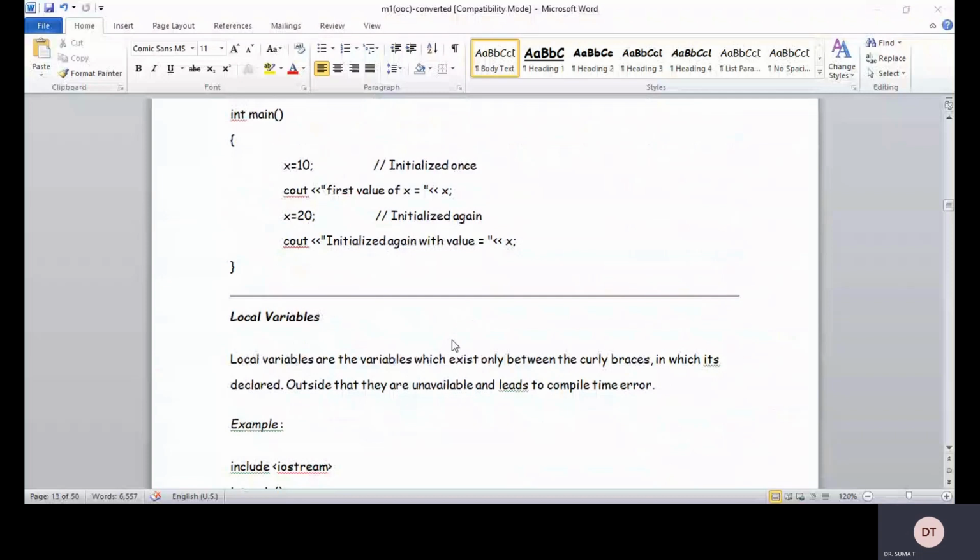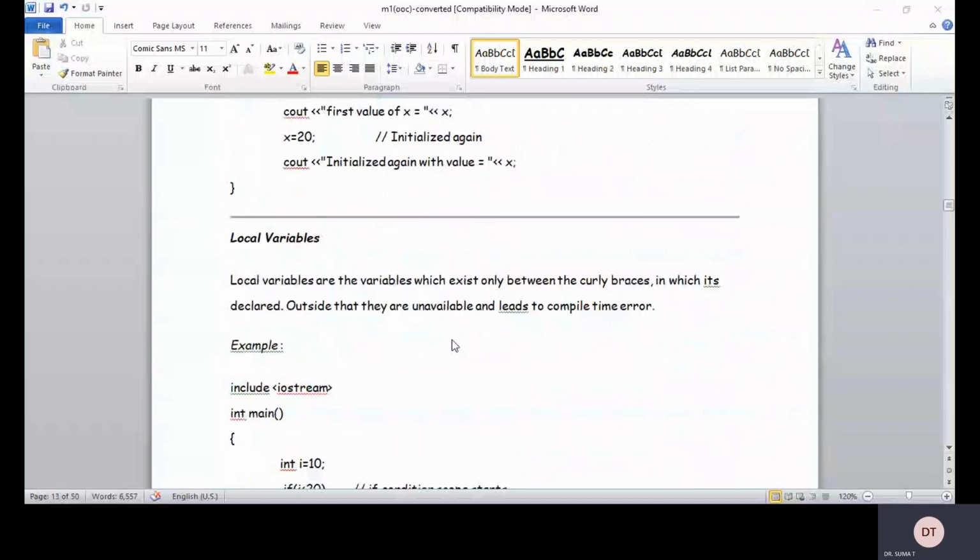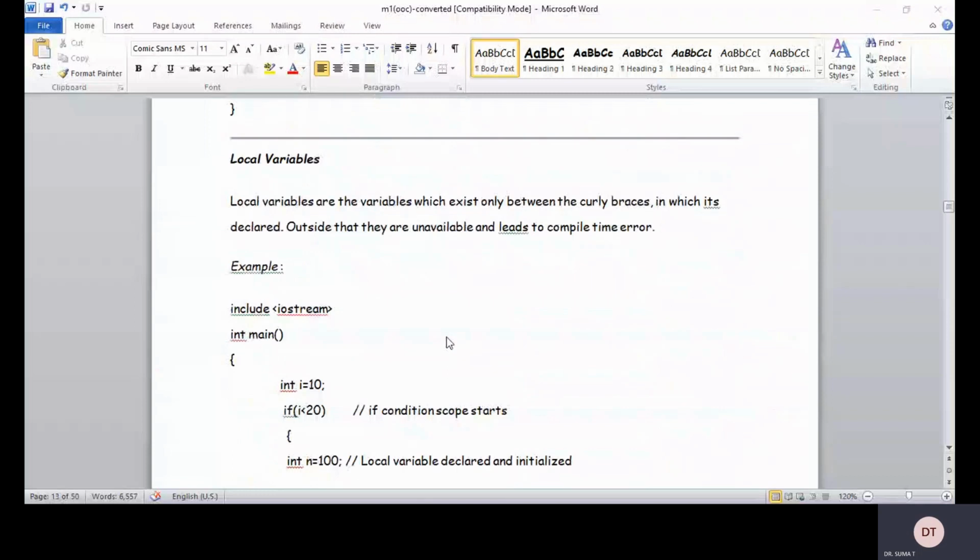Local variables are the variables which exist only between the curly braces in which they are declared. Outside that, they are unavailable and lead to a compile time error. Okay. Local variables are also called automatic variables. They have meaning or lifetime only in that particular block where they are declared. So they are called local variables.